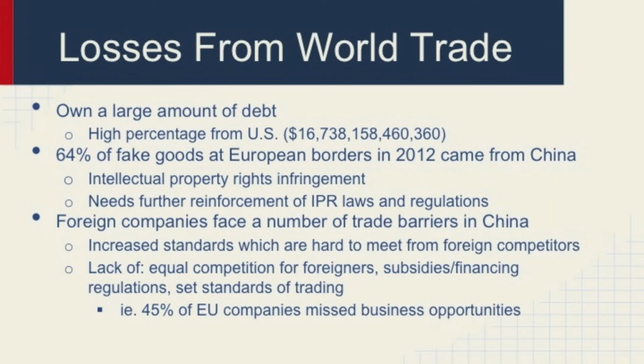China does experience some losses from world trade. For one, there's a growing trade deficit. As a result, China owns a large amount of debt, a high percentage of which comes from the United States. Also, intellectual property rights infringement is a serious problem. For instance, in 2012, 64% of fake goods found at the European borders came from China. This shows that China needs further reinforcement in intellectual property rights laws and regulations.